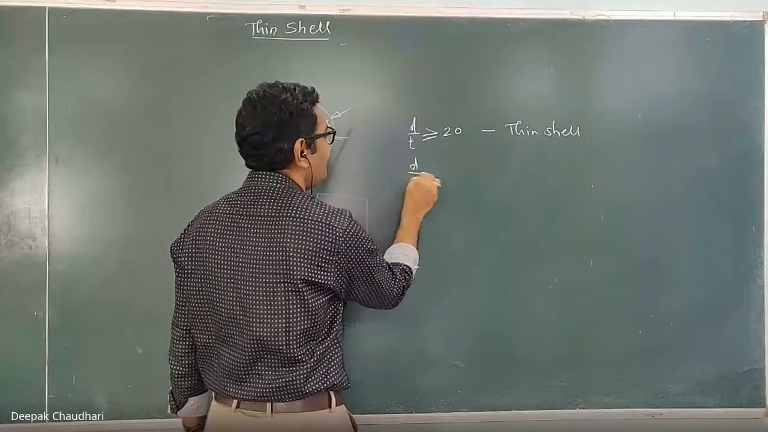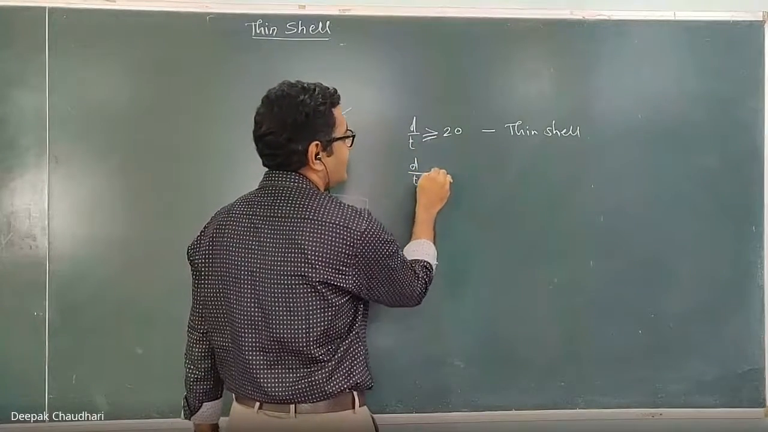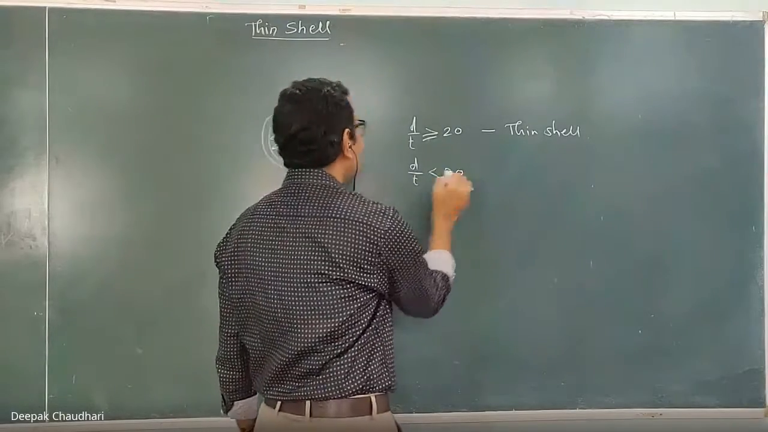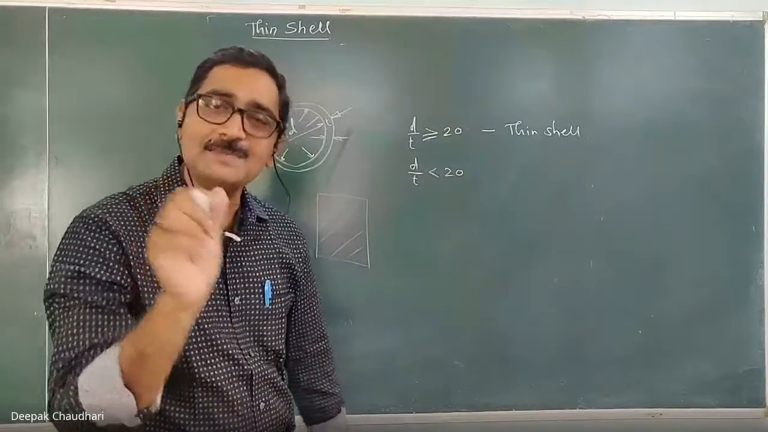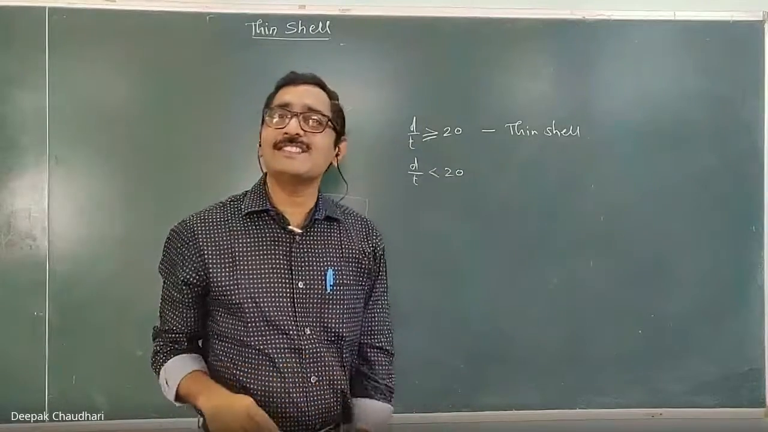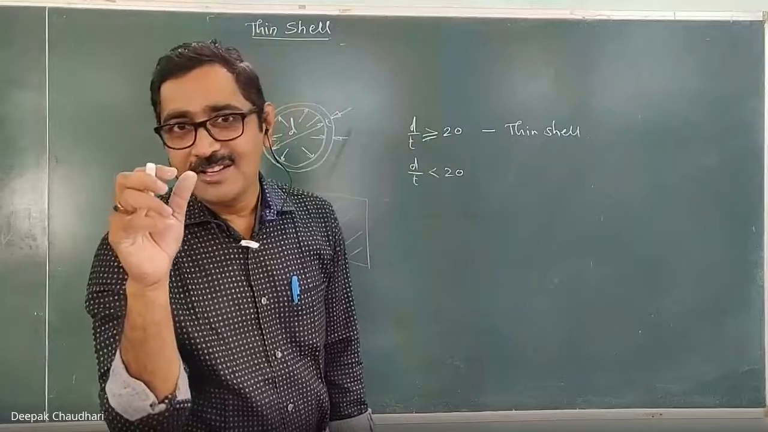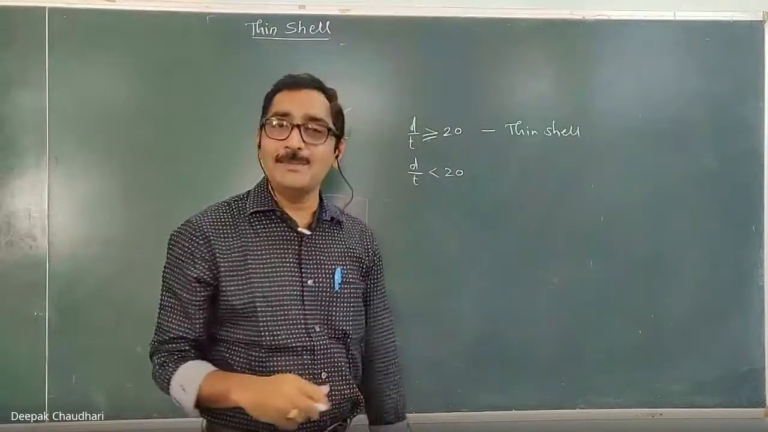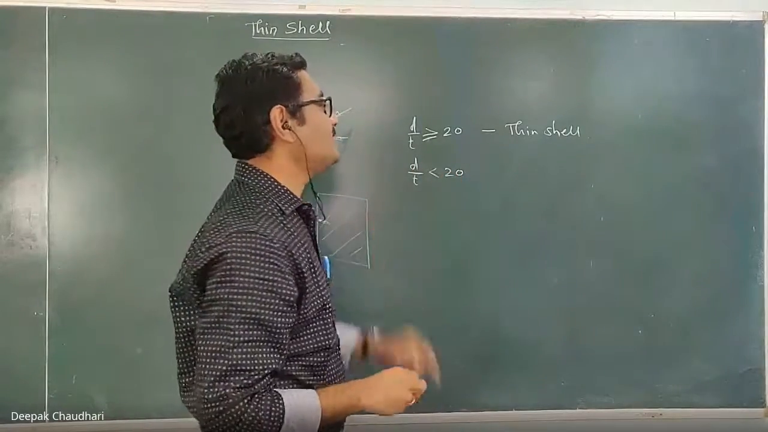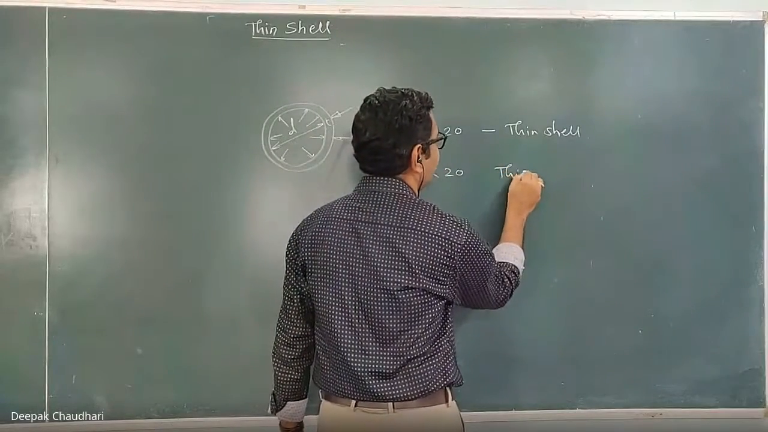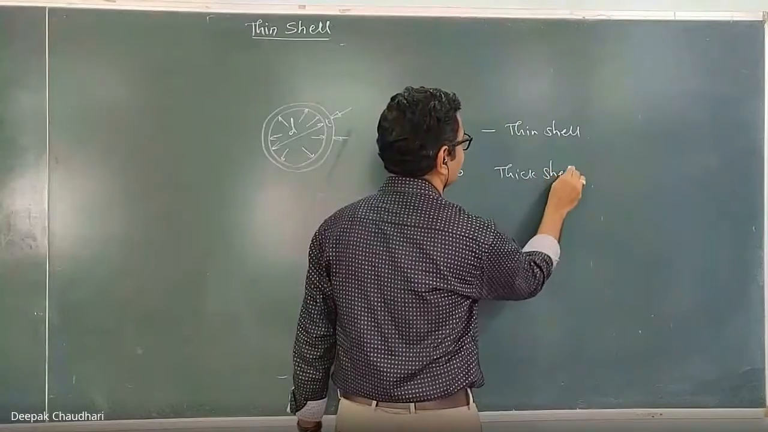Whereas when the thickness as compared to the diameter is small, we can consider it as a thin shell, whereas when the thickness is bigger as compared to the diameter, then it is known as a thick shell. Means when the D by T ratio is less than 20, it is known as a thick shell.